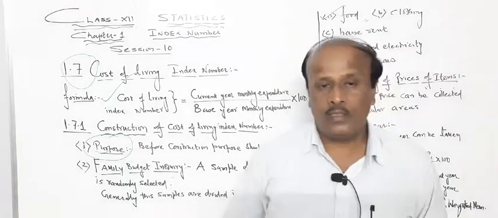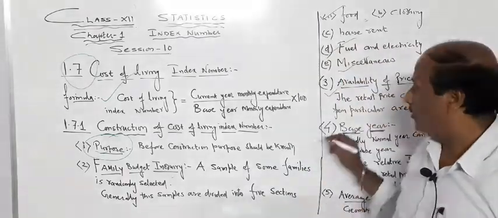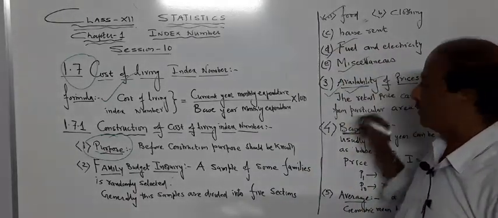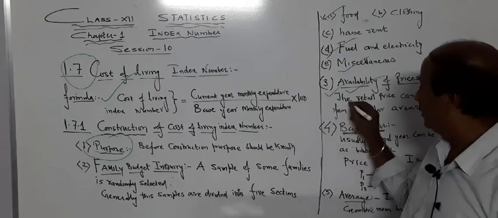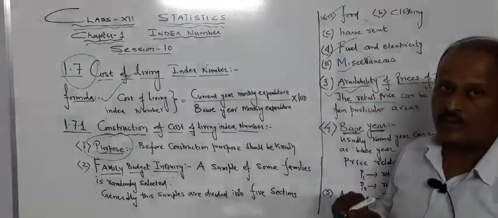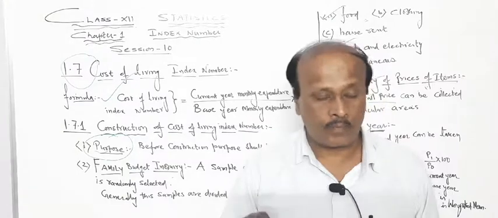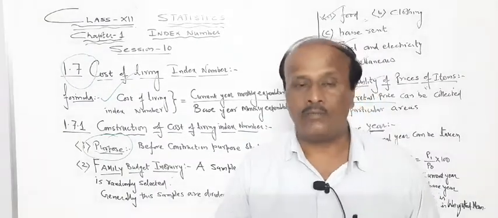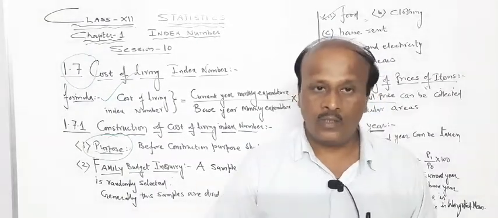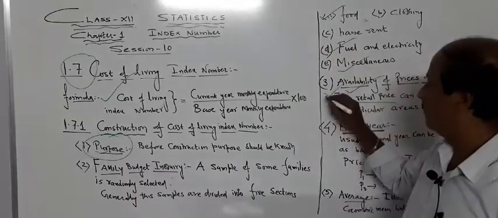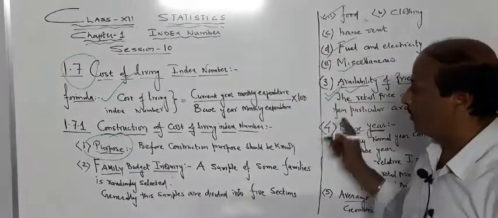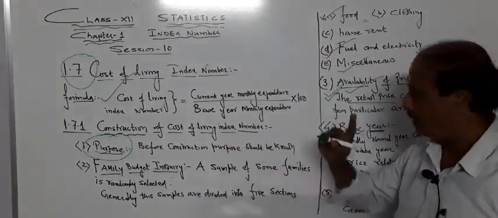It should be that prices should be approved by the government. So availability of prices of items, that too retail price as well as Indian standard price, which is MRP price, which is given by the government, should be known. So this is also one important criteria for constructing a cost of living index number.